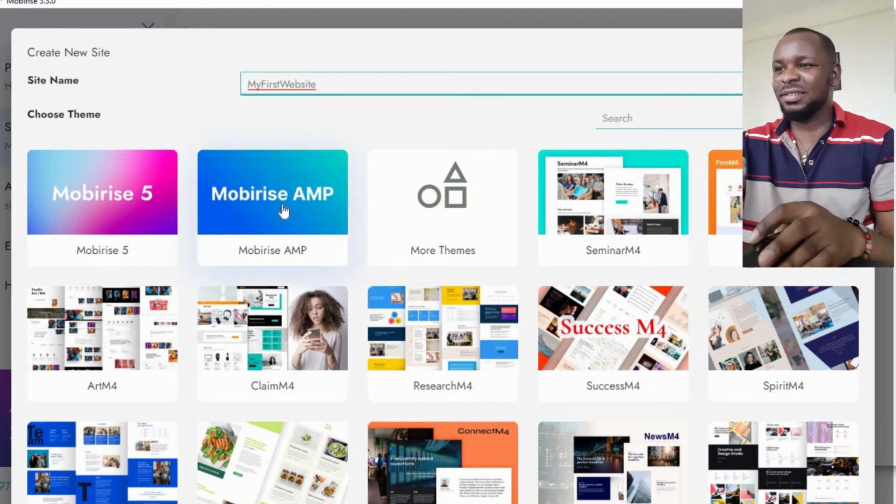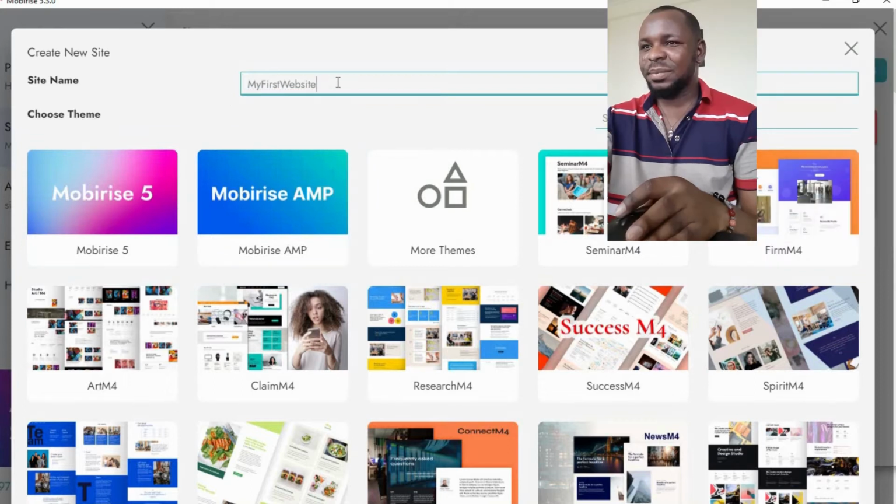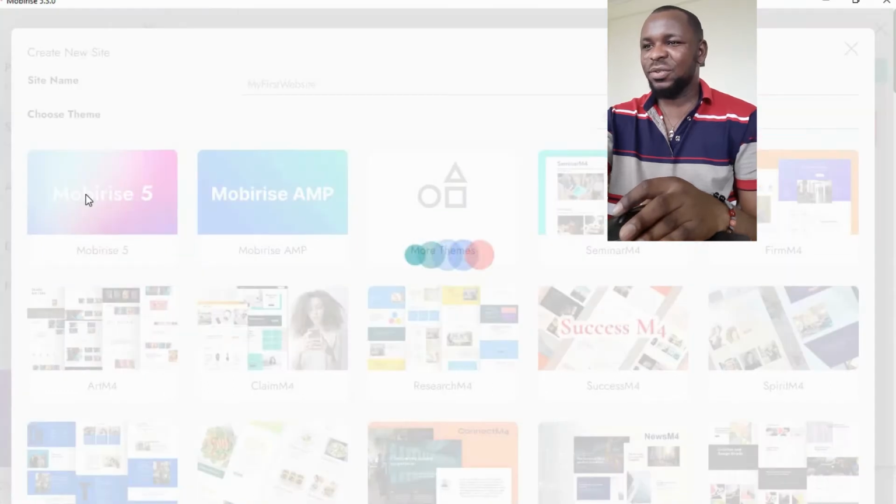Let's select this. You can choose Mobirise 5 or AMP. So you create the name of your website, then you select Mobirise 5, and you wait for the themes to load up.